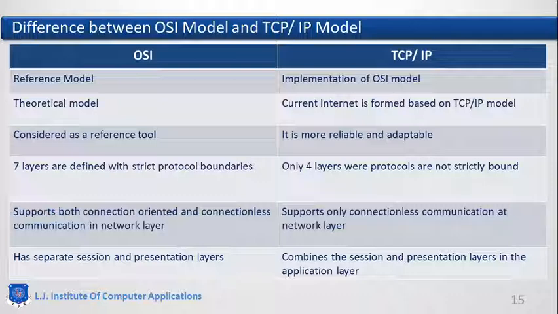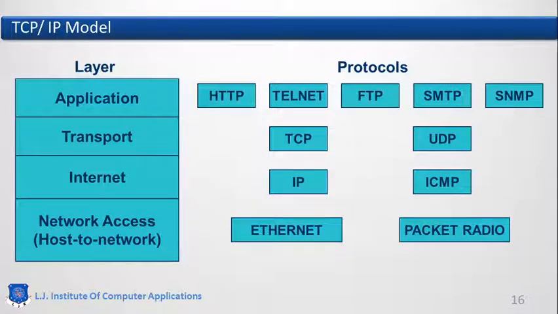The difference between the OSI and TCP IP model is just that two layers were removed from the OSI model to form the TCP IP model, that is the session layer and presentation layer, and the data link layer and physical layer are merged into just one layer, that is the transmission layer. Here is the TCP IP model with the protocols.